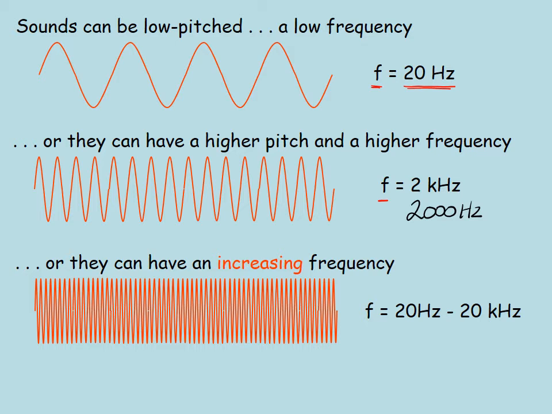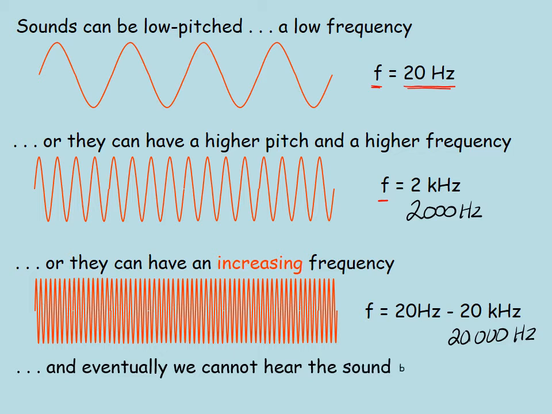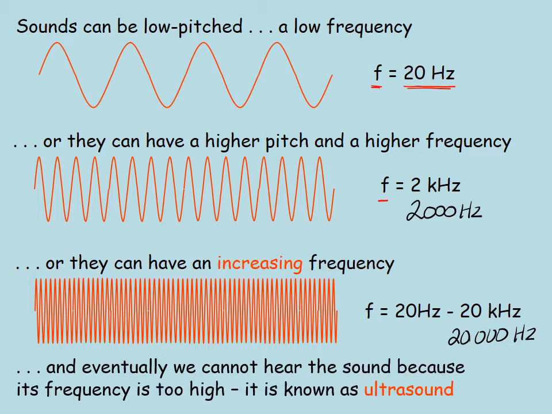Here, the frequency ranges between 20 Hz and 20 kHz. So 20 Hz and 20,000 Hz. And eventually, we can't hear the sounds because its frequency is too high. So that is called ultrasound, and that is frequencies above the highest that we can hear. For example, greater than 20,000 Hz.